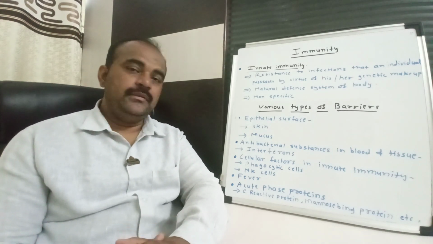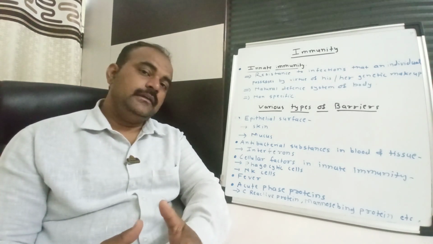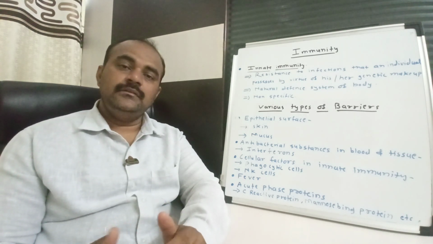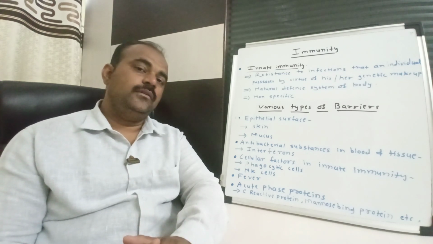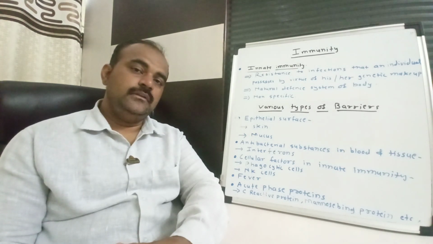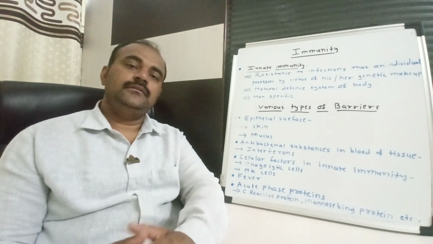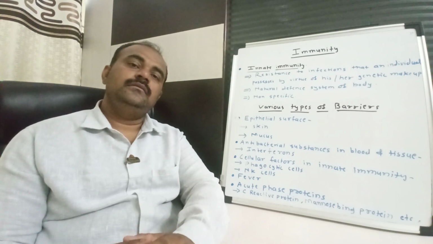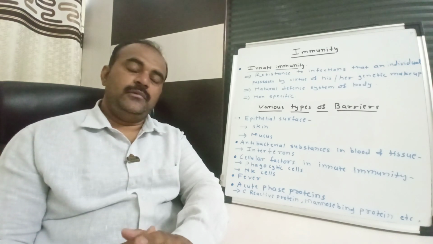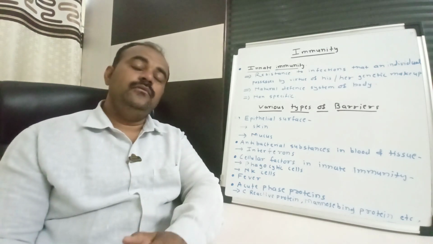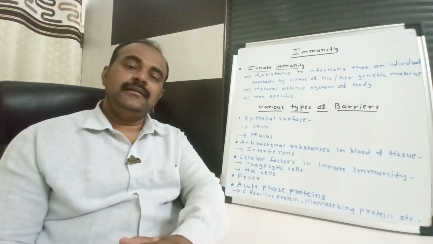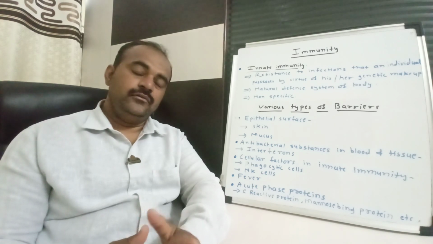In that we have seen the epithelial surfaces, there we have seen the skin which shows the presence of sweat, that sweat which has a high salt concentration, which is responsible to kill bacteria. Then mucus is also there in the respiratory tract, gastrointestinal tract, and urinogenital tract. The flushing action of urine is also responsible to remove all the bacteria present in the urinary tract.